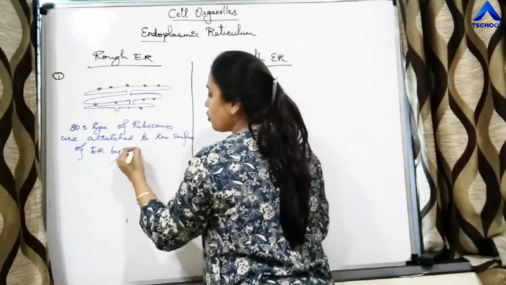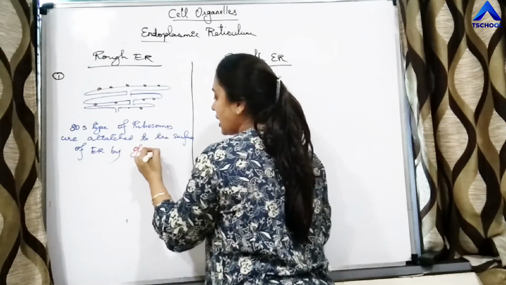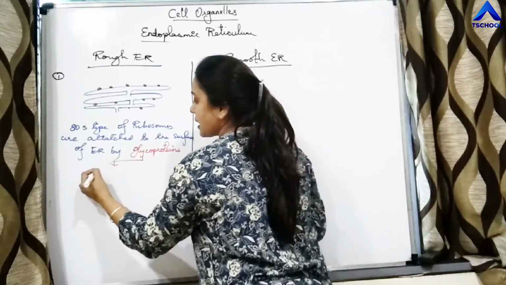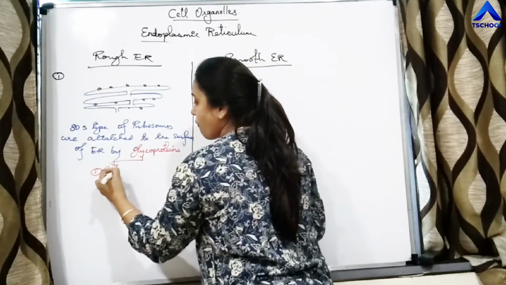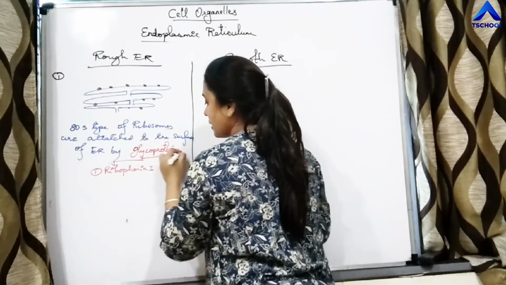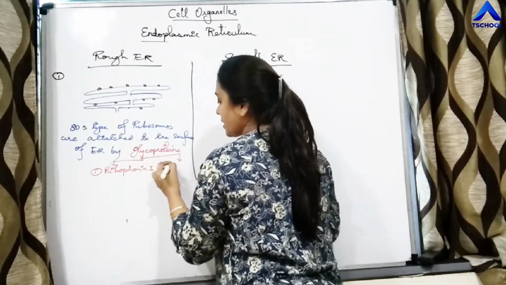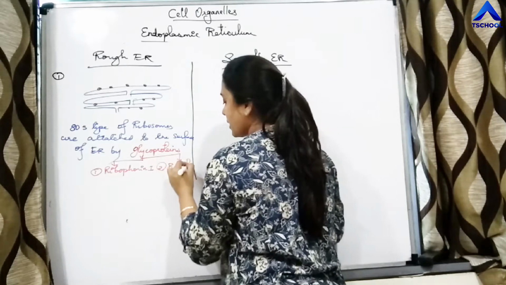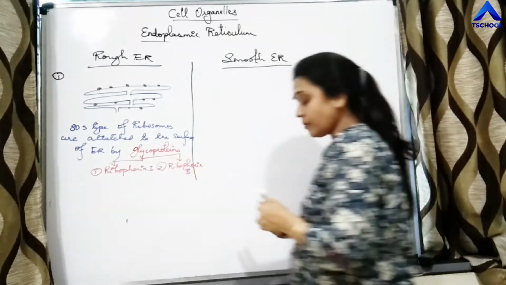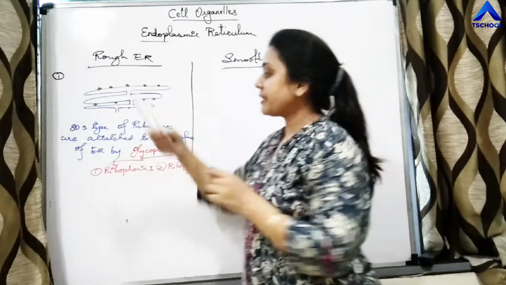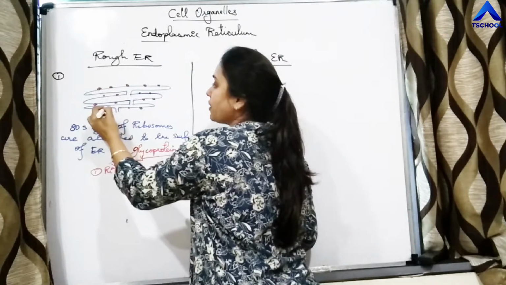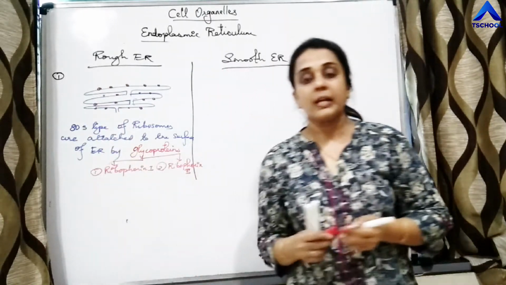By glycoproteins. And which are those glycoproteins? The glycoproteins are ribophorin 1 and ribophorin 2. So these ribosomes are attached to the surface of the endoplasmic reticulum. But how?